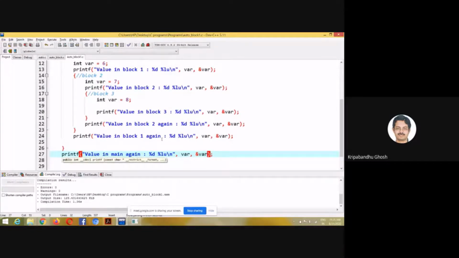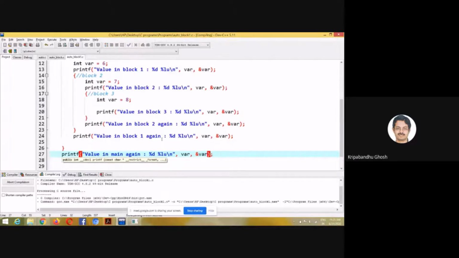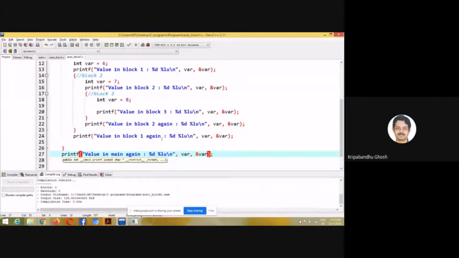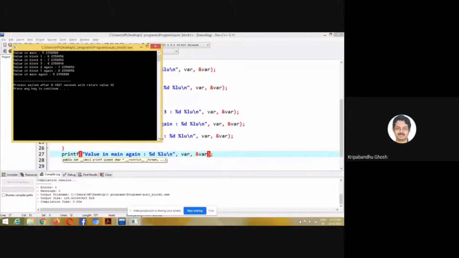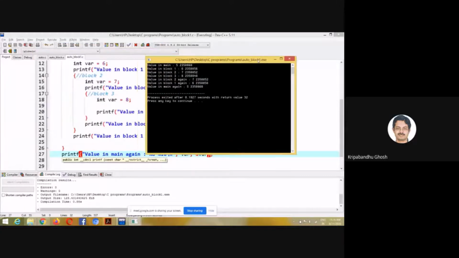Let's see what happens. Okay. Yes. You see, what I have done is print the addresses of the variables.